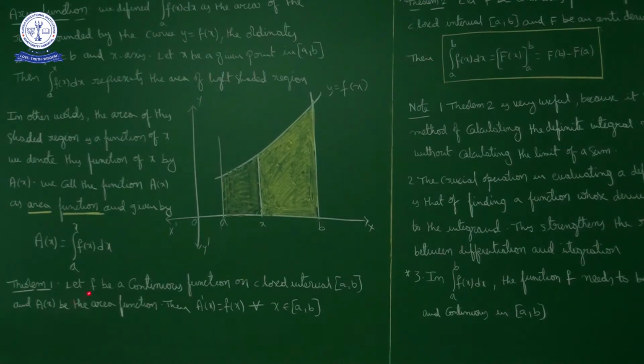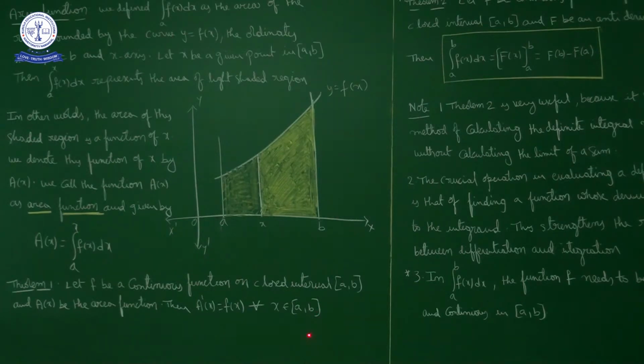What is it? Let f be a continuous function on closed interval [a, b]. This point is very important. And A(x) is the area function. What is the area function? How did we write the area function? A(x) is equal to the integral from a to x of f(x) dx. Then A'(x) equals what? f(x) for every x belonging to the closed interval [a, b].